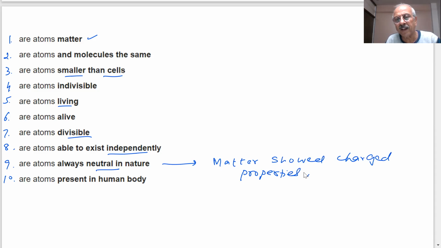And that was a very important observation, which led the scientists and people to believe that there is something more inside the atom. It is not always neutral. Now we will see some activities, certain phenomena which we observe in our everyday life.